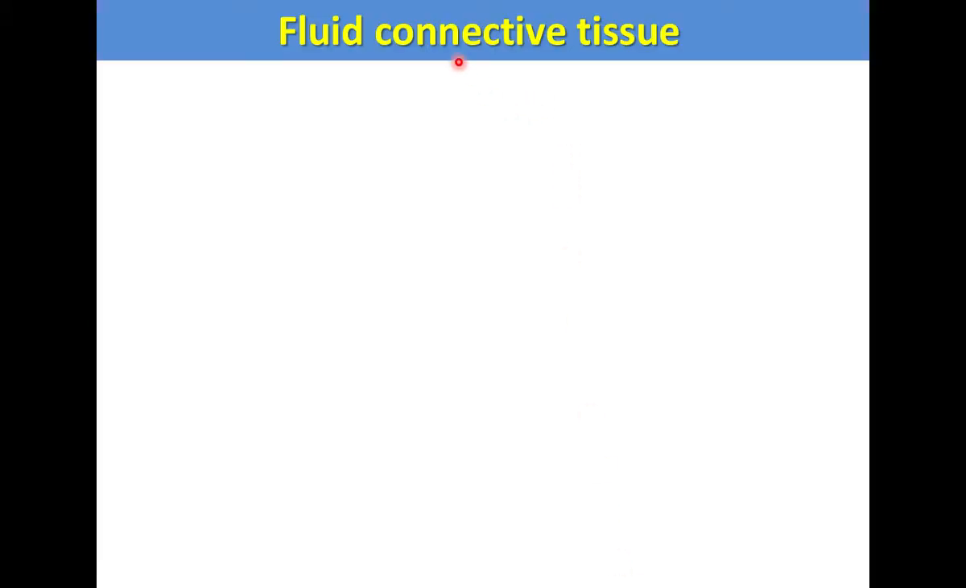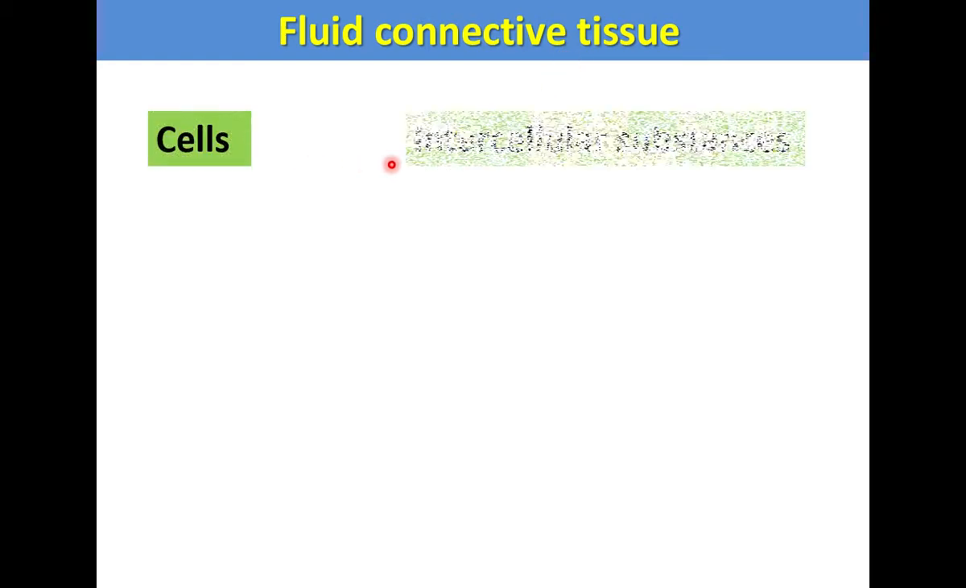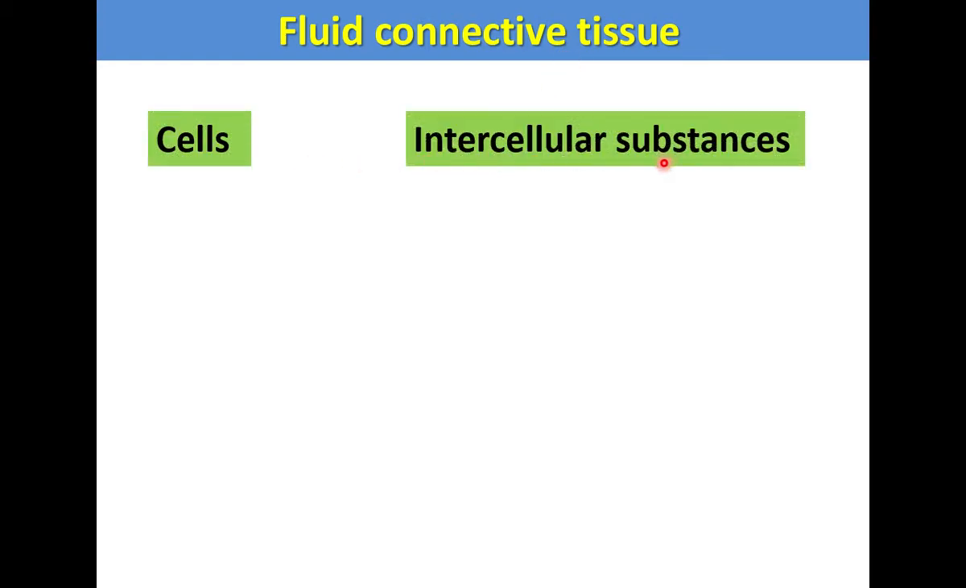We have already discussed connective tissue. A connective tissue is made up of two components, cells and intercellular substances. In between the cells, intercellular substances are there. But what is called a fluid connective tissue? Blood is a fluid connective tissue because it has cells and intercellular substances.